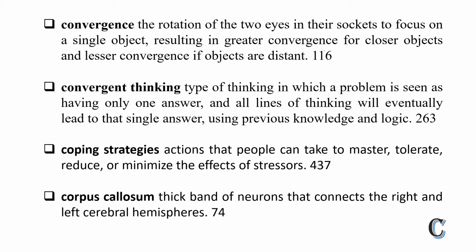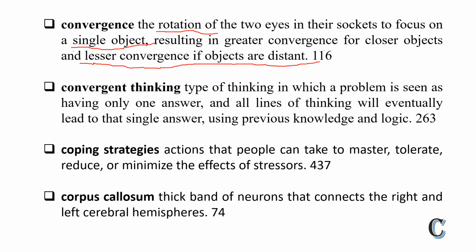So what is convergence? Convergence is the rotation of the two eyes in their sockets to focus on a single object, resulting in greater convergence for closer objects and lesser convergence if objects are distant. Greater convergence means the eyes are turned inward toward the nose.